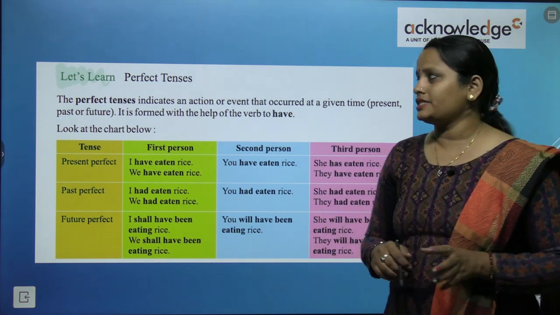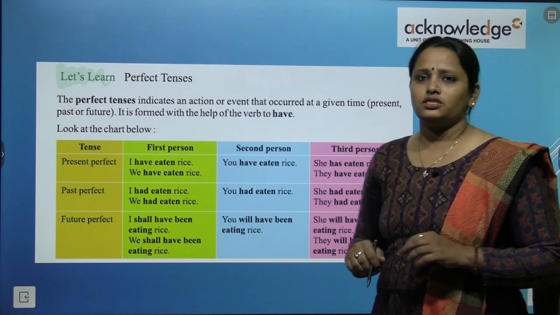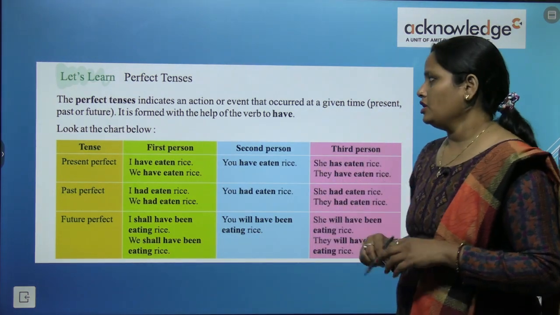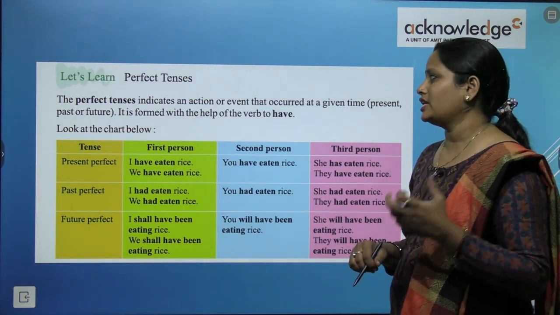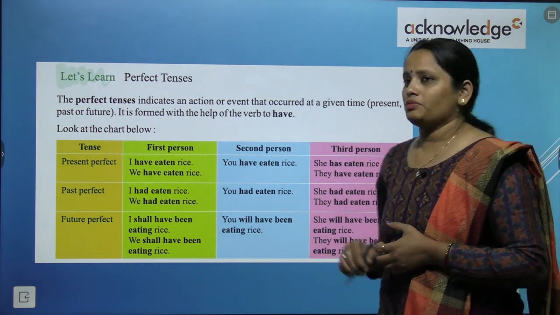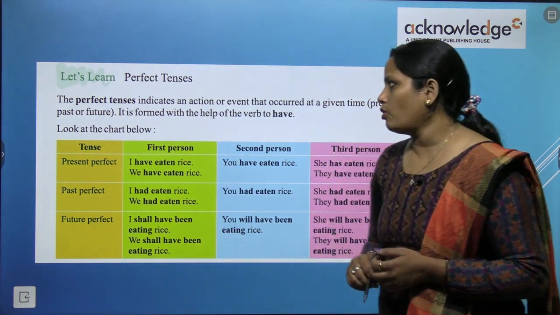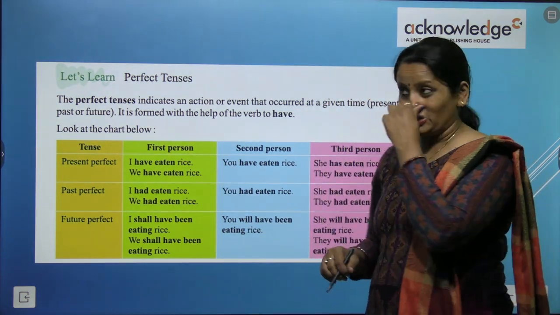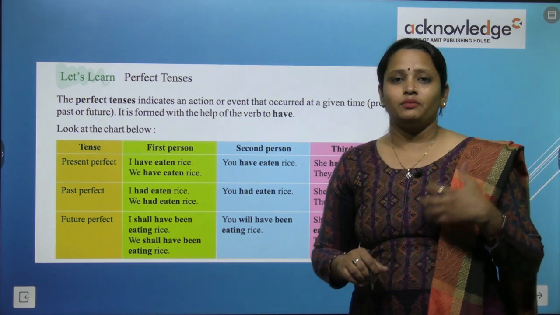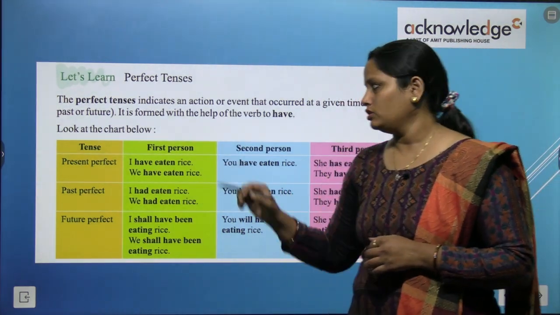The perfect tense indicates an action or event that occurs at a given time. So ये ऐसे actions को indicate करता है जो एक particular time पे होते हैं. It may be present, past or future. It is formed with the help of the verb to have. So have की मदद से ये बनाए जाते हैं. Now look at the chart below.